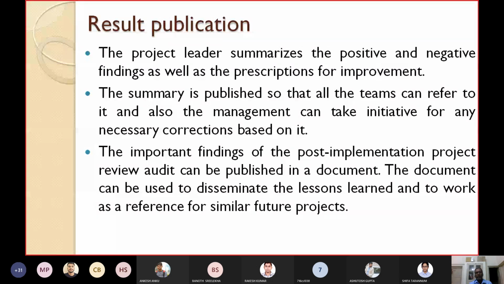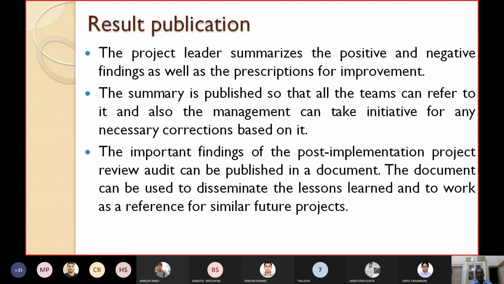Now the summary is published. So you have already prepared the summary. Now the summary is published so that all the teams, all the team members, all the stakeholders can refer to it, and also the management can take initiative for any necessary corrections based on it.